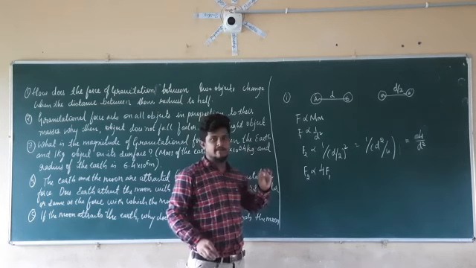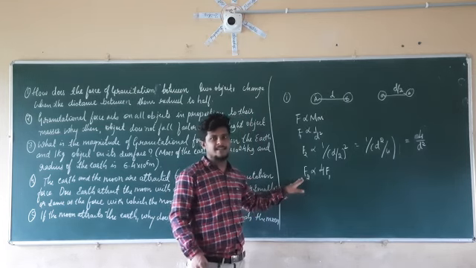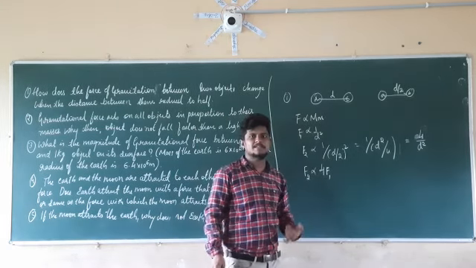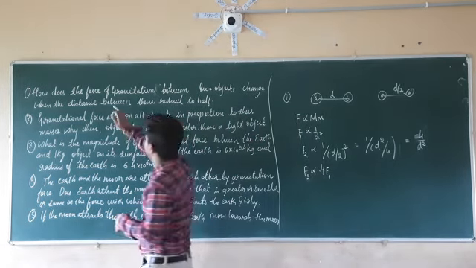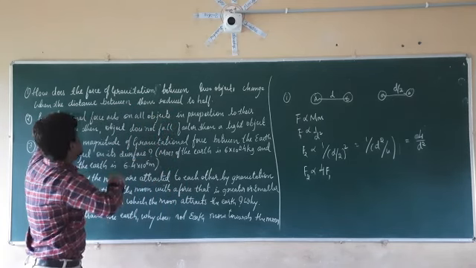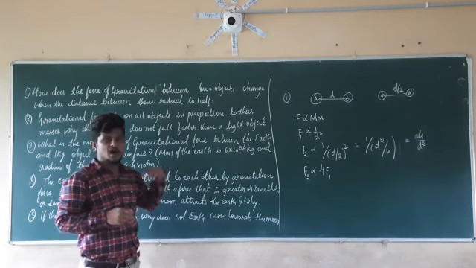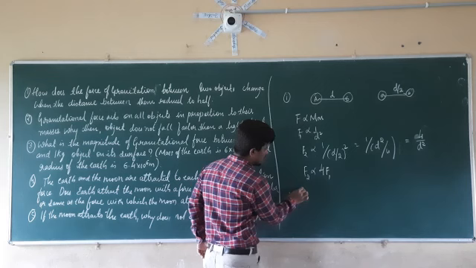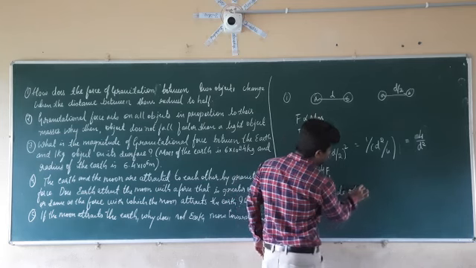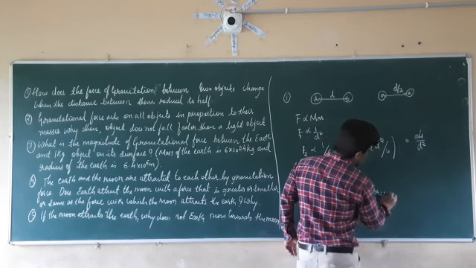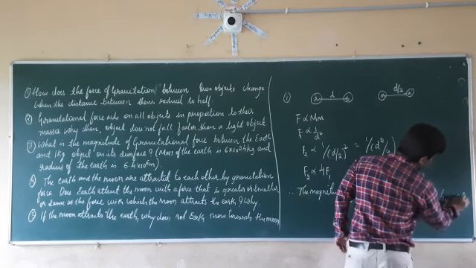So by taking the universal law of gravitation, if the distance becomes half, the magnitude of the force of gravitation becomes 4 times. So the answer for the first question is the force of gravitation between the two objects becomes 4 times when the distance between both the objects is reduced to half. So the magnitude of the force is increased by 4 times.